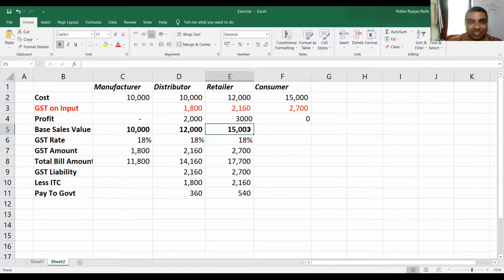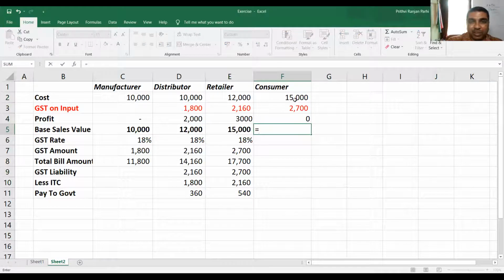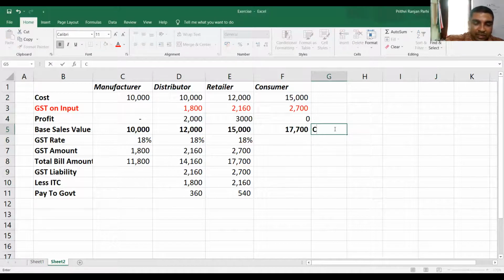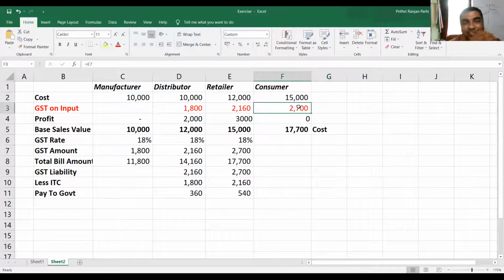So his purchase price will be this plus this, because he is not selling to anyone. This will be his total cost. And he is consuming the entire GST. Entire GST, 2,700, will be borne by him. He will be bearing the burden.